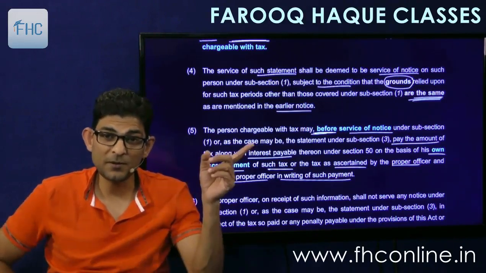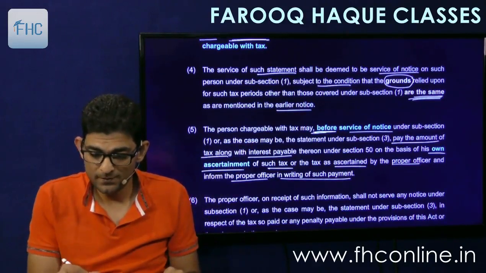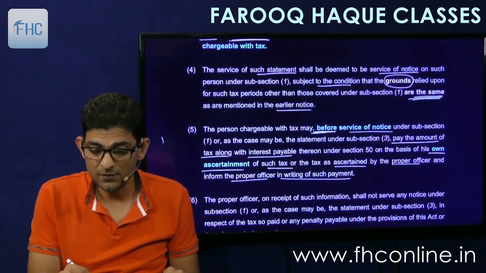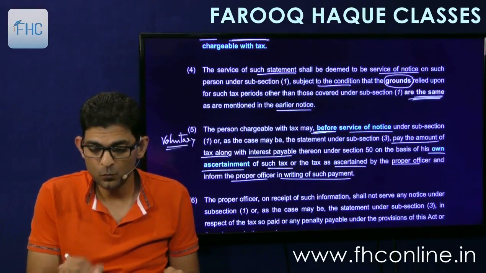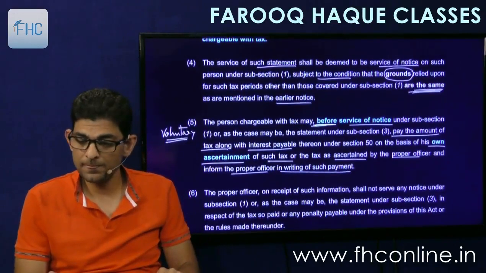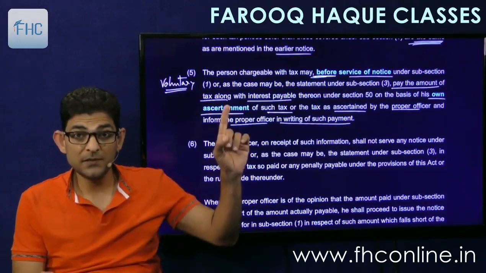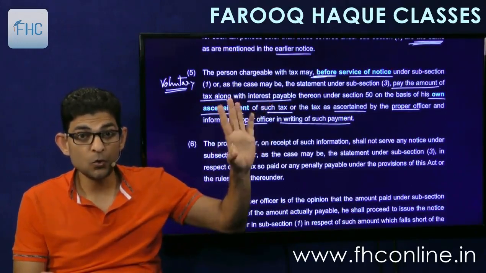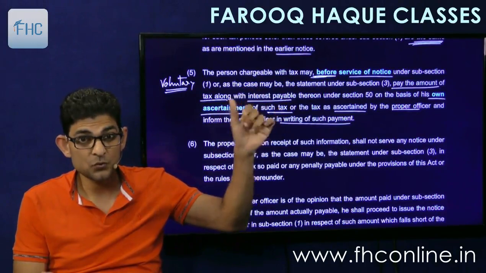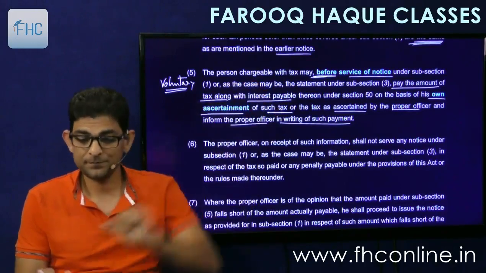So this is a voluntary payment. You write down besides subsection 5, voluntary payment. Okay. So if we go and pay ourselves, we have to pay the tax plus interest, but no penalty. So you save yourself from penalty.